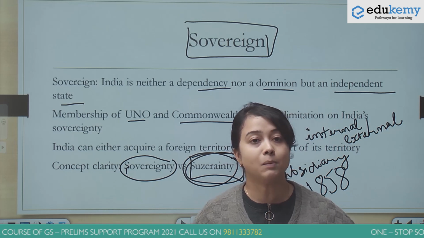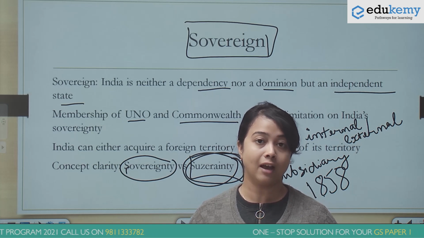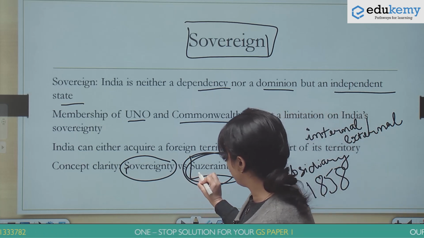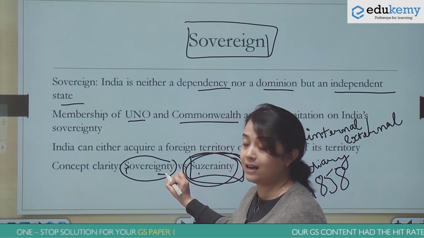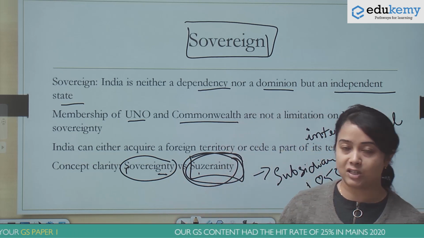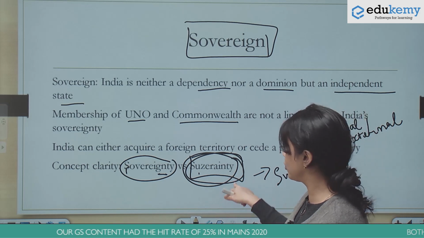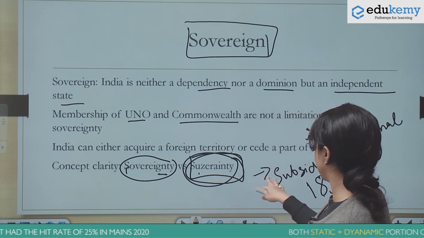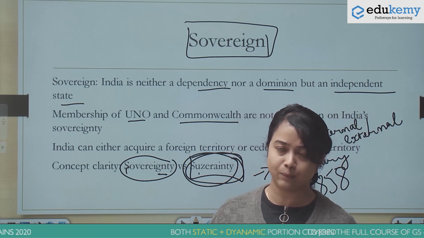It is another powerful state which has control over the foreign policy of the dependent state. So that is why it is very important for us to understand the importance of sovereignty in our preamble. The reason we are explaining these things is so that you do not get confused if you see this word in the prelims related to, say, the subsidiary alliance or the Government of India Act 1858.